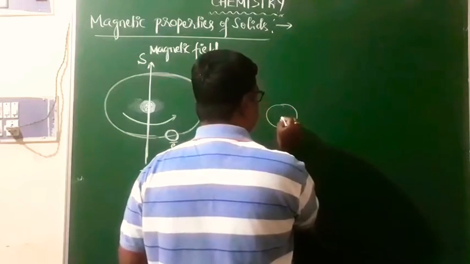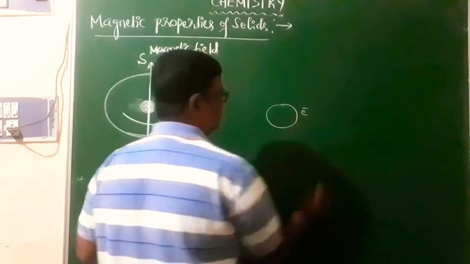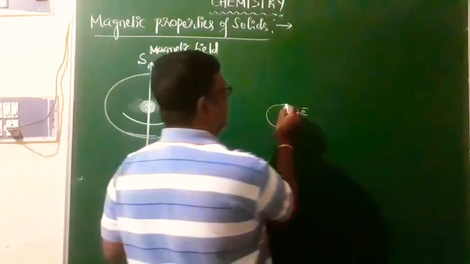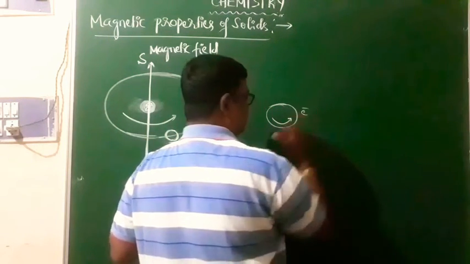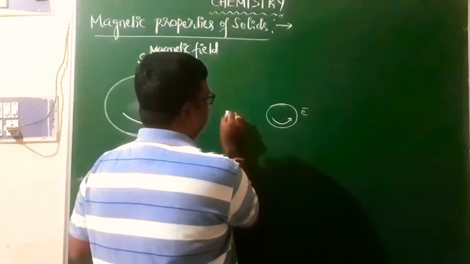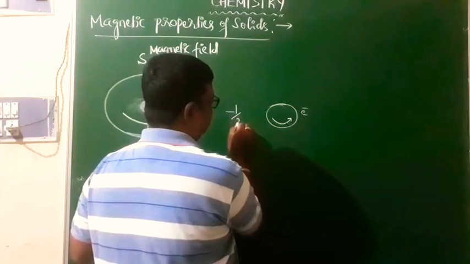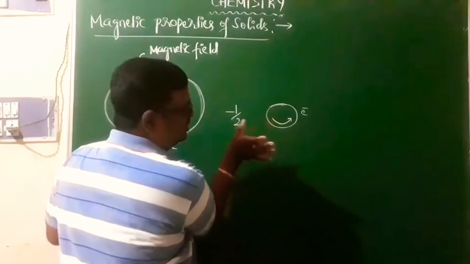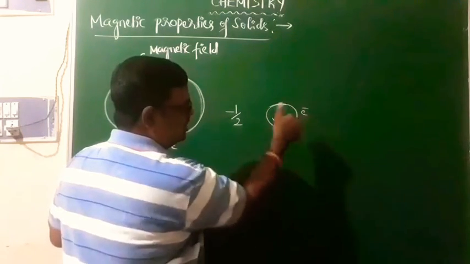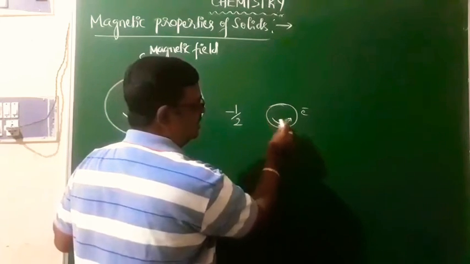Yes, this is an electron, and it has its own spin motion like this. This spin motion is characterized by the quantum numbers minus half and plus half, and this is what we call the anti-clockwise direction.